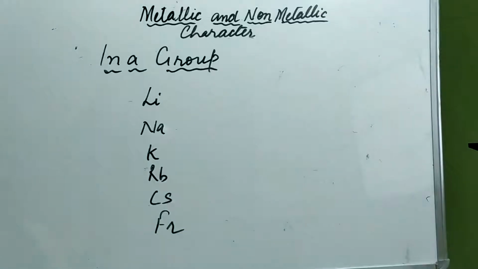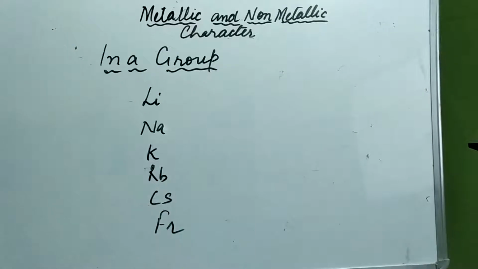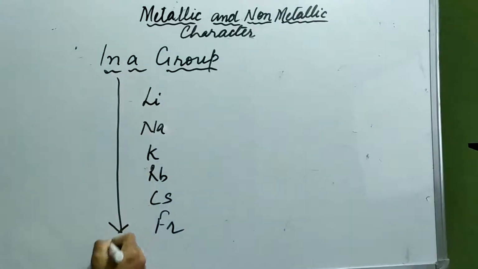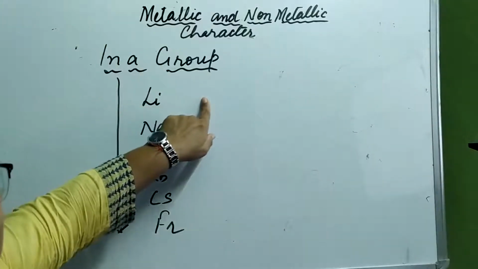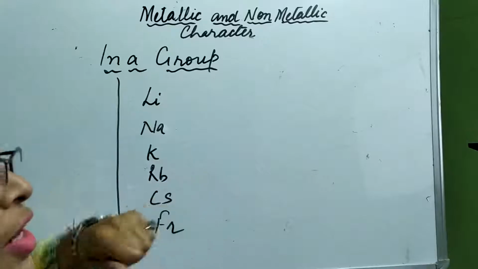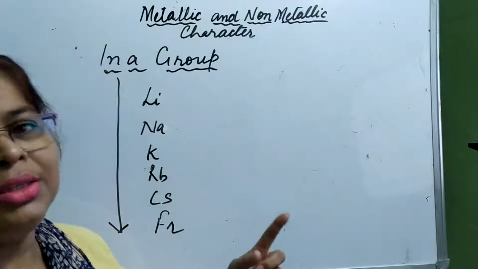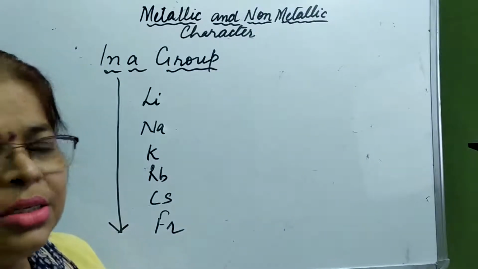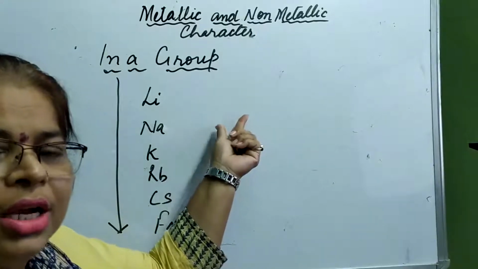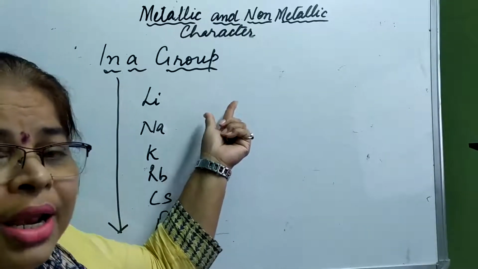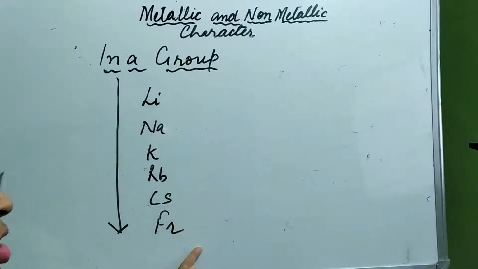Now the atomic size is increasing as we move down the group. When we move down the group, what is happening? The atomic size increases, the number of shells are increasing. As a result, the effective nuclear charge on the valence shell is decreasing. As a result, the tendency to lose electron and gain positive charge and become an electropositive element is more as we are moving down the group.